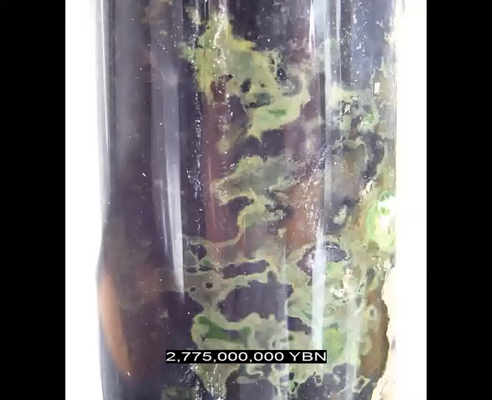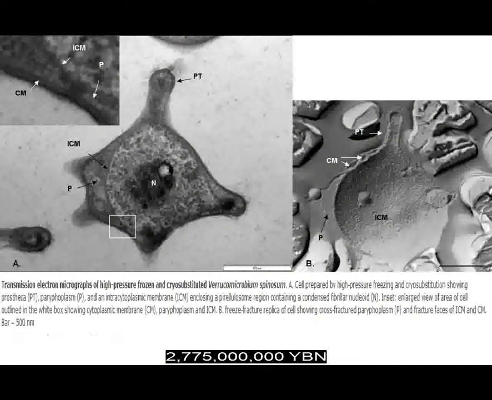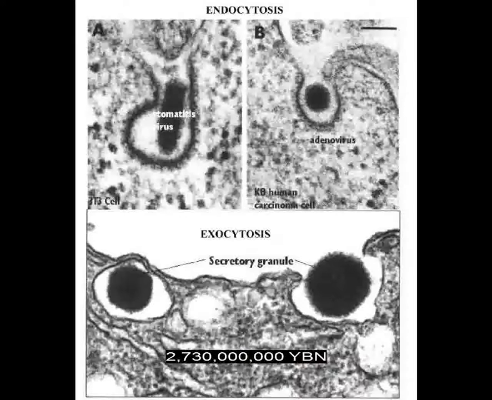Eubacteria Chlorobi, green sulfur bacteria. Eubacteria Verrucomicrobia. Endocytosis and exocytosis evolve. Cells can now eat other cells. In endocytosis, the plasma membrane folds inward to bring substances into the cell. In exocytosis, substances contained in vesicles are released from the cell.